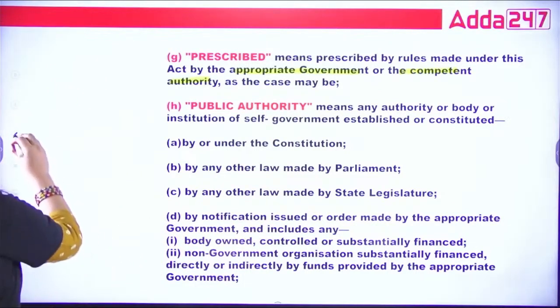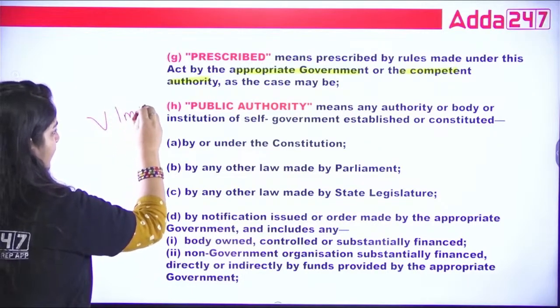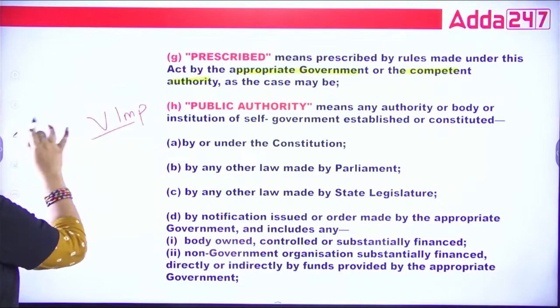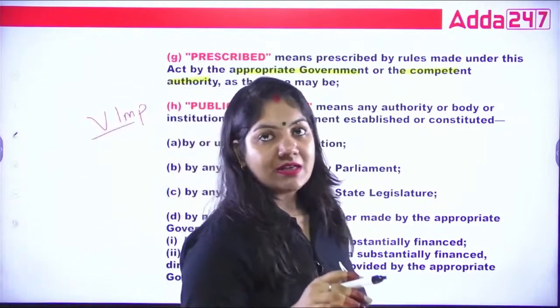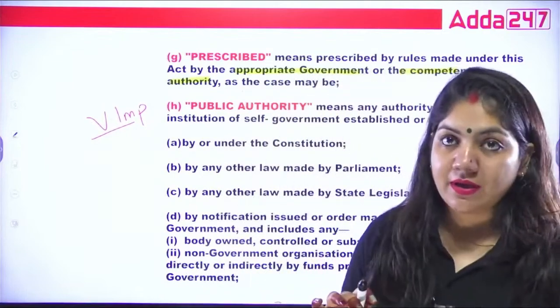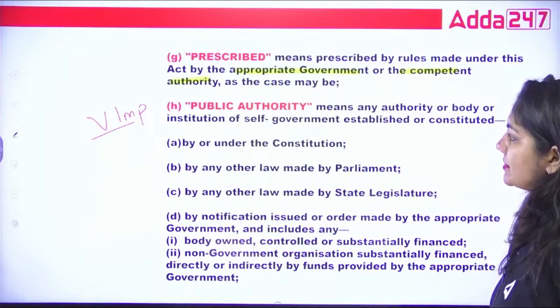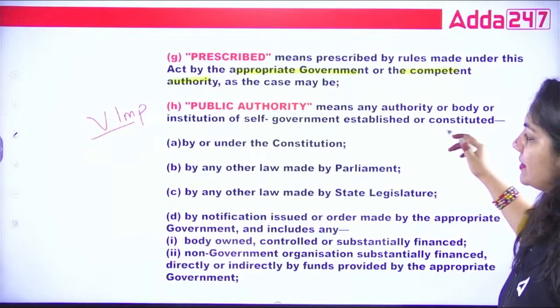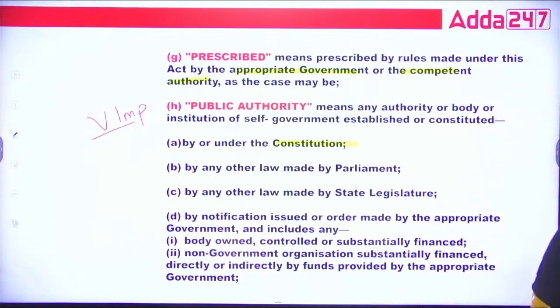What is public authority? Again guys, very important. Because whenever we have to ask any question, we can ask only the public authority. So what exactly does public authority mean? Any authority or body instituted, established, or constituted by the Constitution. What is the Constitution, guys? The Constitution is the father of law.